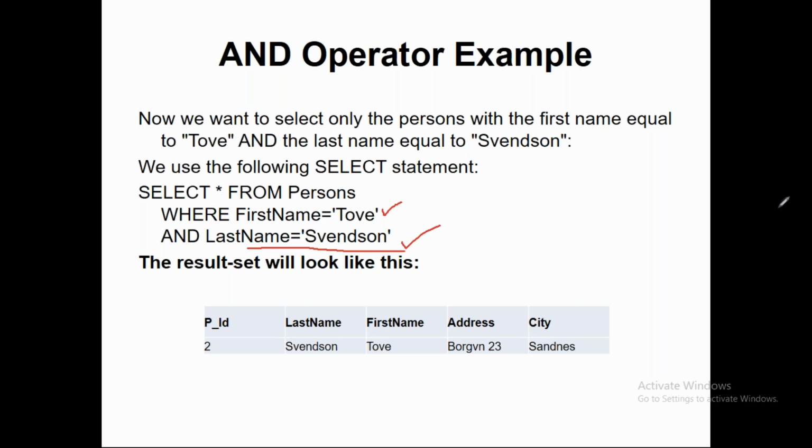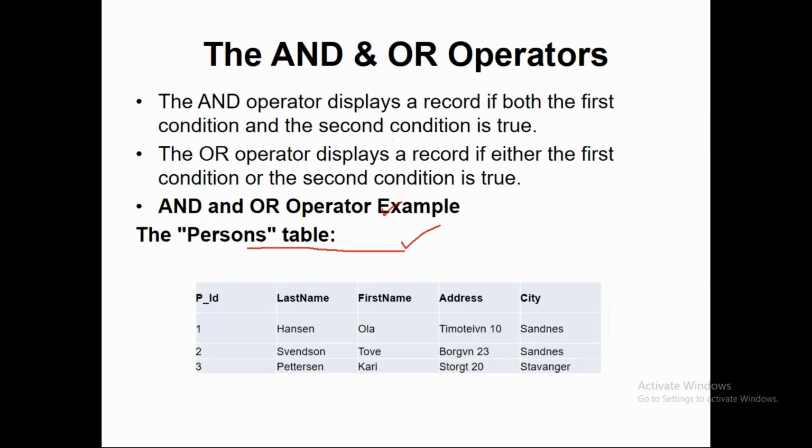That means I want to see a person who has the first name Tove and the last name Svensson. There is one person whose first name is Tove and last name is Svensson. So both conditions should be true with at least one single record. Only then will you see the outcome.